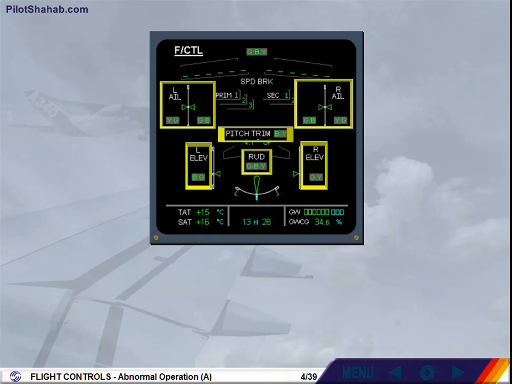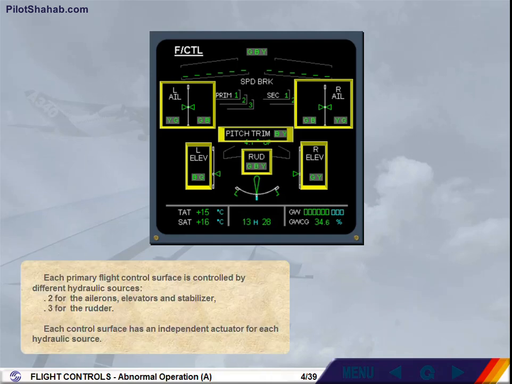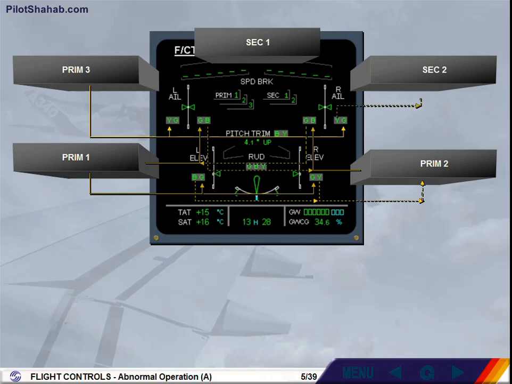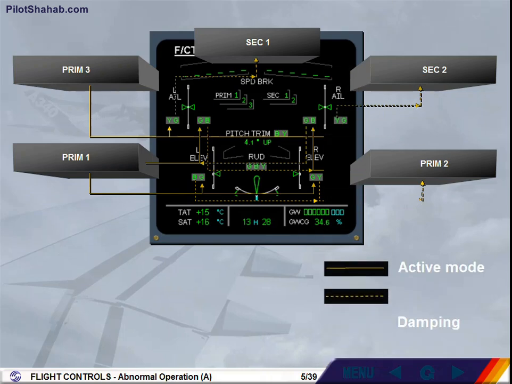Each control surface has an independent actuator for each hydraulic source. Each actuator is controlled by a different computer. One actuator for each surface is always in active mode. The other stays in damping mode and is monitored by its associated computer. To simplify the schematic, only some computers and a few of their associated links are shown.